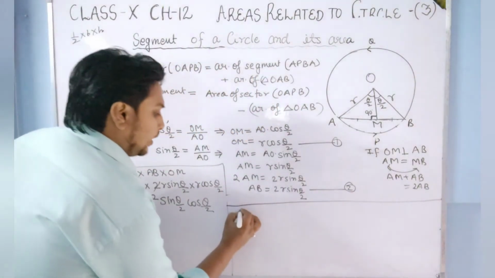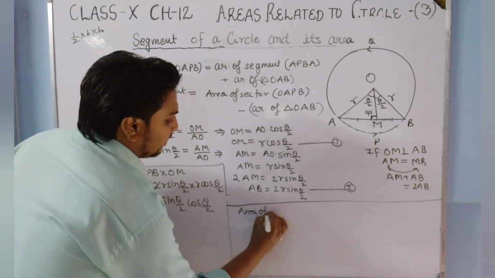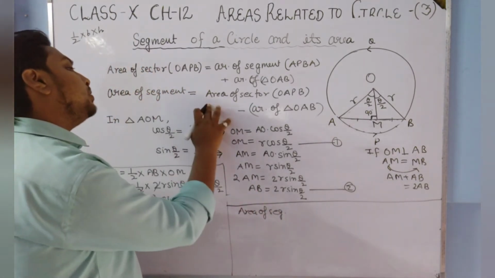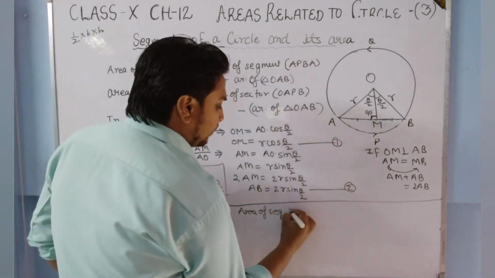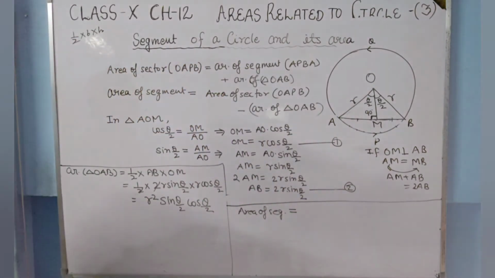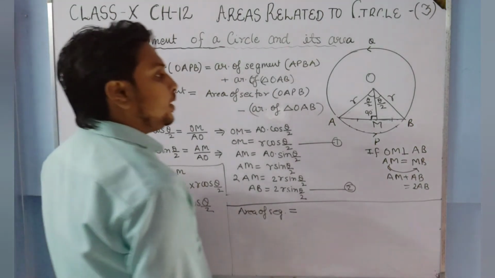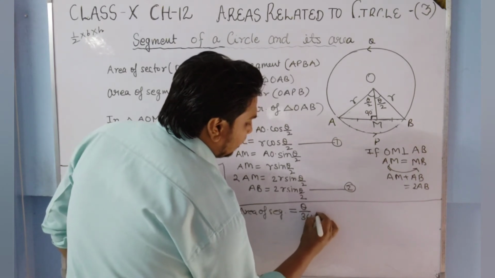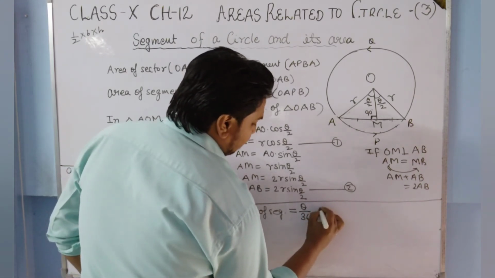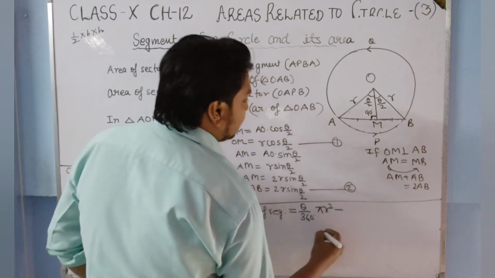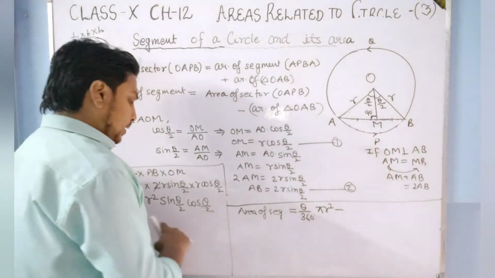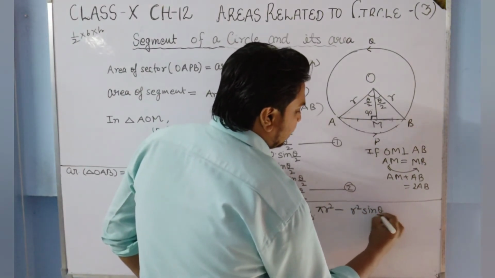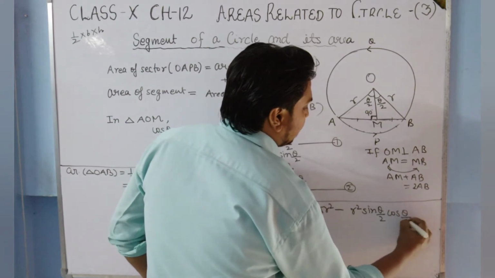The area of segment is equal to the area of sector OAPB, which for angle theta is theta upon 360 degree pi r square, minus the area of the triangle, and the area of the triangle we have found, r square sine theta by 2 cos theta by 2.